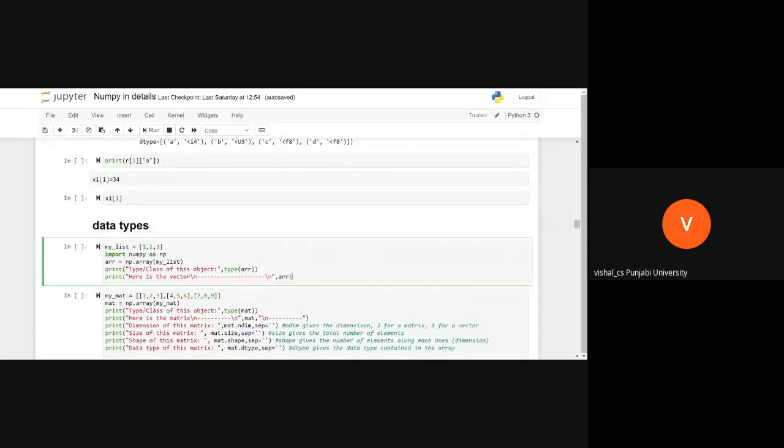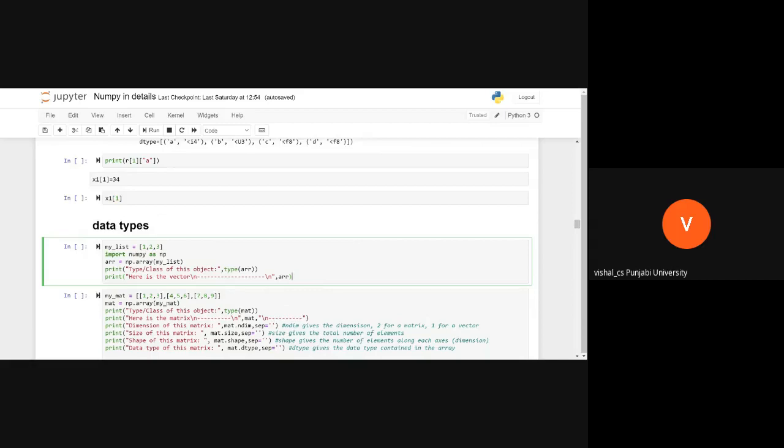You see what this cell is doing. First of all, I have already shown you what this is, creating a list, and you want to check the data type of that array. So how can you check?